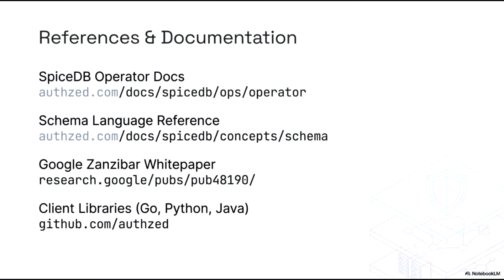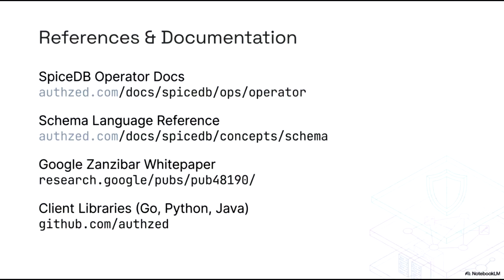To further your understanding and implementation of SpiceDB, I have compiled a list of key references and documentation. First, for operational guidance, you can find the SpiceDB operator documentation on our website. This resource is essential for anyone looking to manage SpiceDB deployments within their infrastructure. For those diving into permission modeling, the schema language reference provides detailed specifications on how to define your authorization logic.